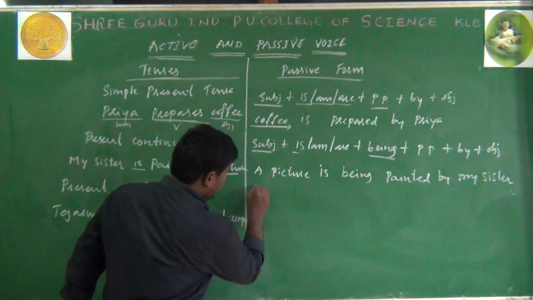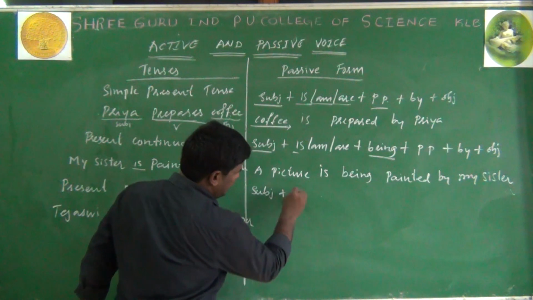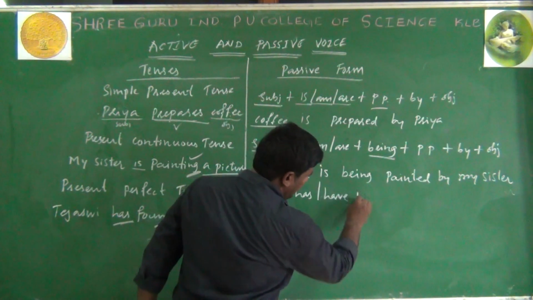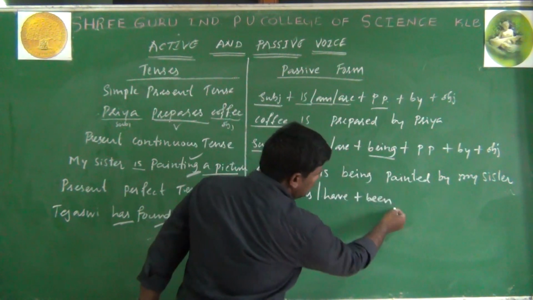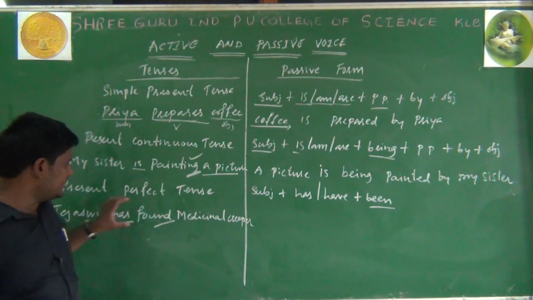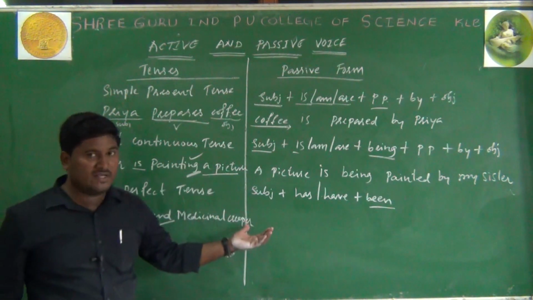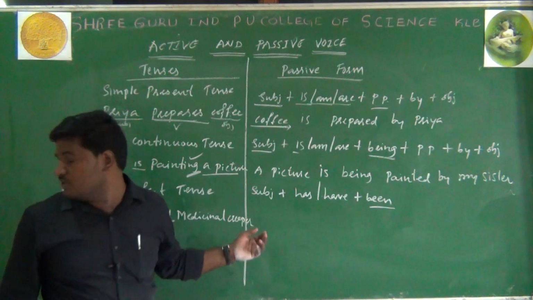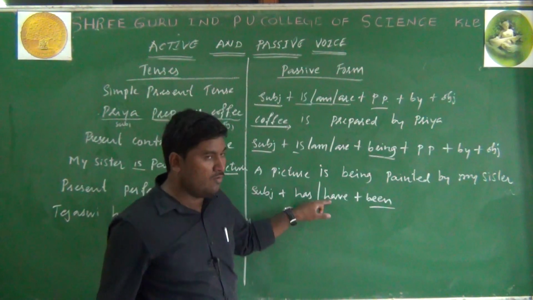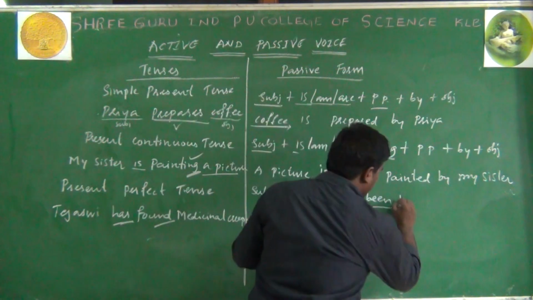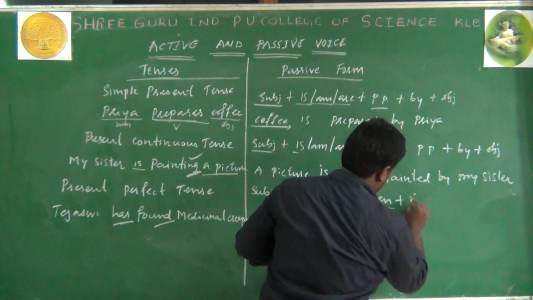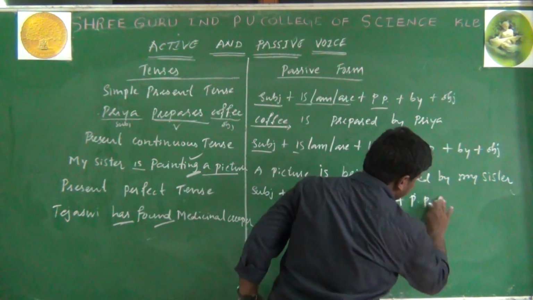So here again, the same: subject plus has or have plus been. You should use been in the perfect tense. It could be any perfect tense, not necessarily present. Even in past perfect tense also, in future perfect tense also, you should use been. Subject plus has or have plus been plus PP of the verb.